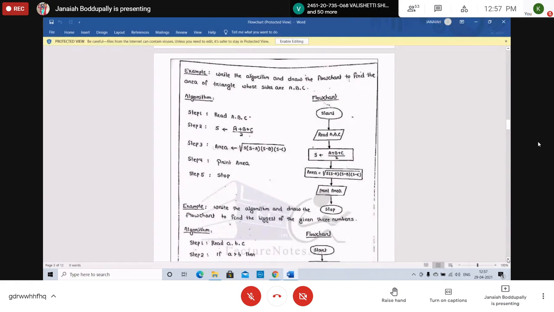Find the semi-perimeter: s equals a plus b plus c by 2. Area equals the square root of s into s minus a into s minus b into s minus c. Print area. That's it. Same way you can write the flowchart; be careful which symbols we are using. Start and stop are terminal symbols. Read and print go in parallelograms. The assignment statements to find s and area go in rectangles.